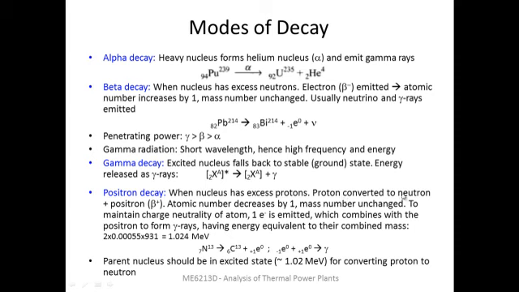The mass of proton and neutron are nearly the same, and the positron carries away the plus charge that is there in the proton. So as a result, the number of protons is coming down, so the atomic number is decreasing by 1. But since proton and neutron have the same mass, the mass number remains unchanged. As there is one proton less now, it is emitting one electron as well to maintain the charge neutrality of the atom. So this electron and the positron can combine, and the mass annihilation occurs, and this releases energy in the form of gamma rays.